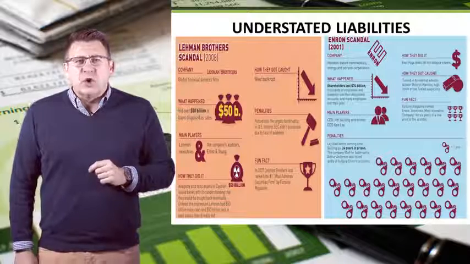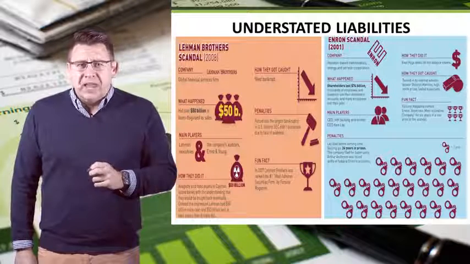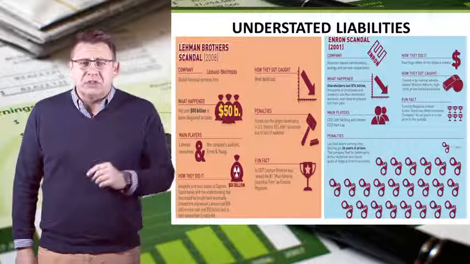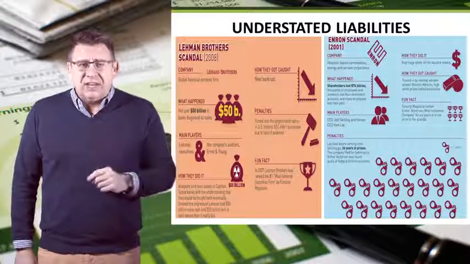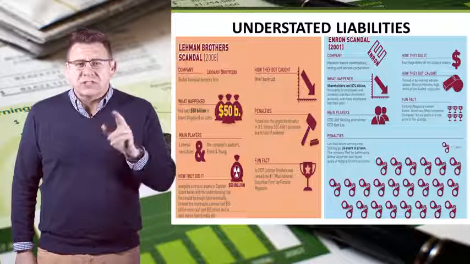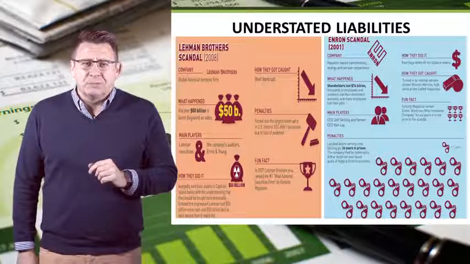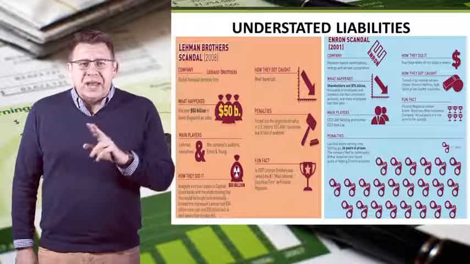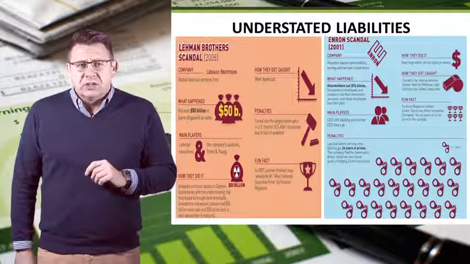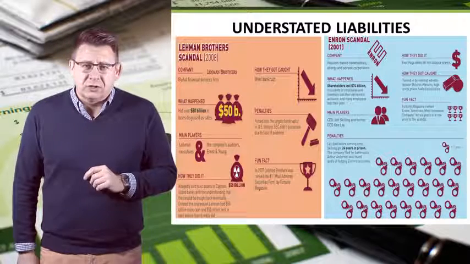Overstating revenues isn't the only way to commit accounting fraud. Enron hid billions of dollars of liabilities off its balance sheet, thereby understating debts and related expenses. Its bankruptcy cost shareholders over $74 billion. Lehman Brothers combined the two ideas and recorded liabilities as revenues to the tune of nearly $50 billion.